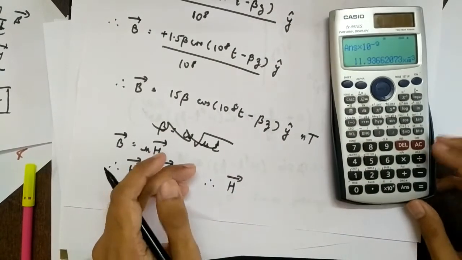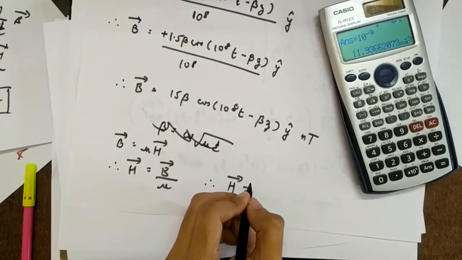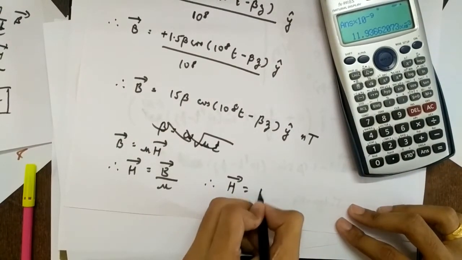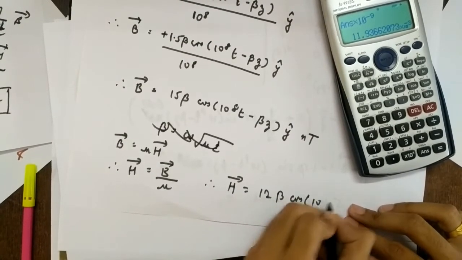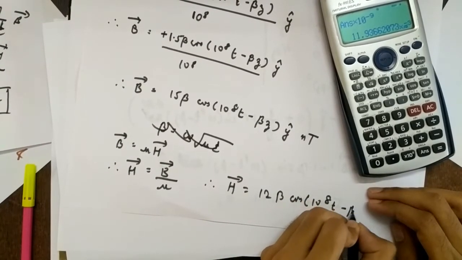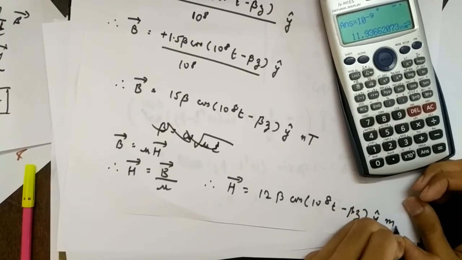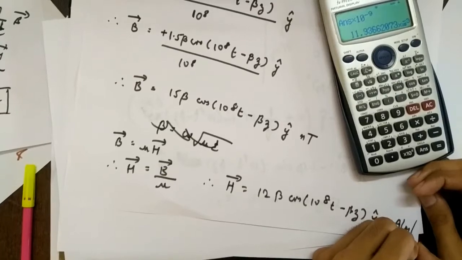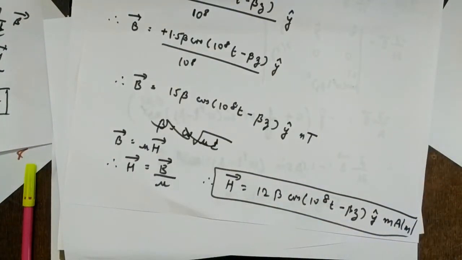So you can write in milli, so it is approximately 12 milli, right? So 12 beta cos of 10 raised to 8t minus beta z, again y cap, milli ampere per meter. So this is our final required answer, right?